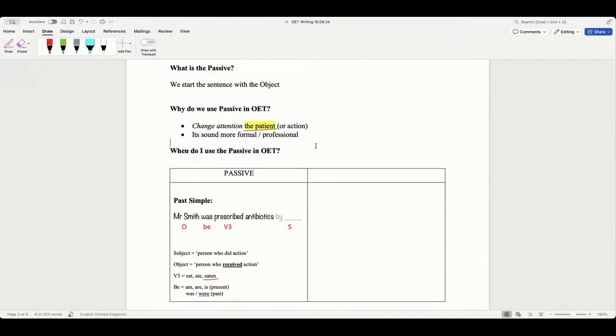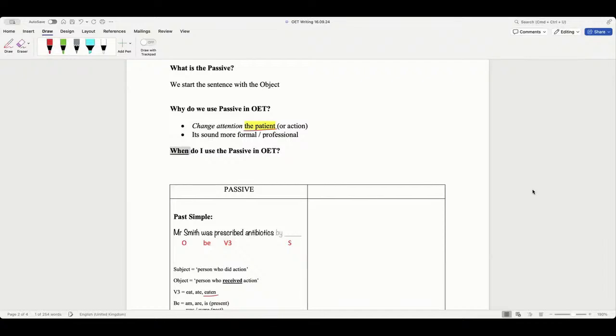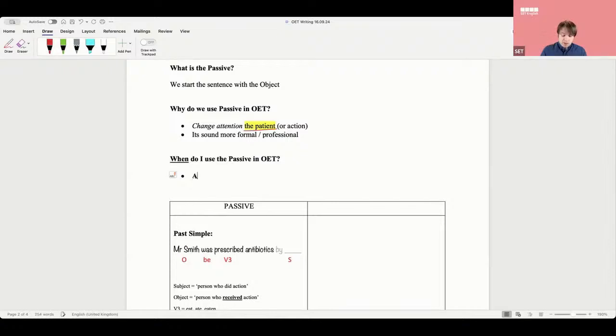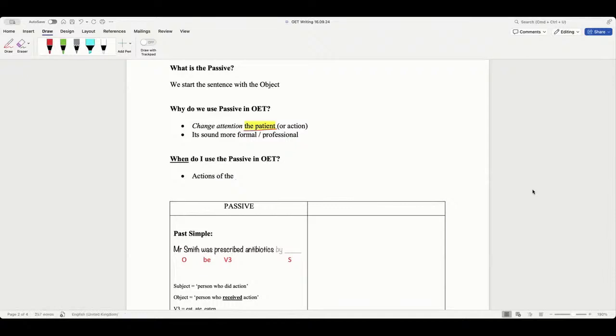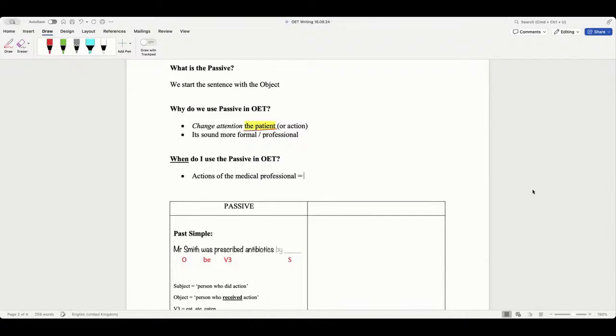So, guys, when do we use passive? I'm going to ask Camelia, Anthony, Shara, if you know this. We use passive when we describe what is being done for the patient, isn't it? So we use passive for the actions of the medical professional. You guys should not talk about yourself, right? Action of the medical professional equals passive.